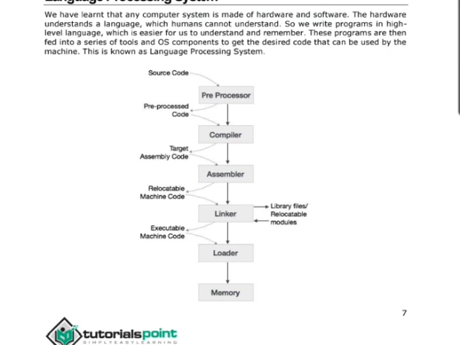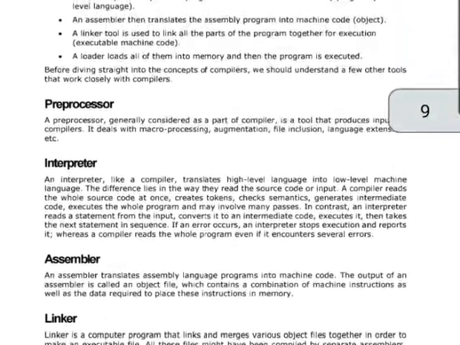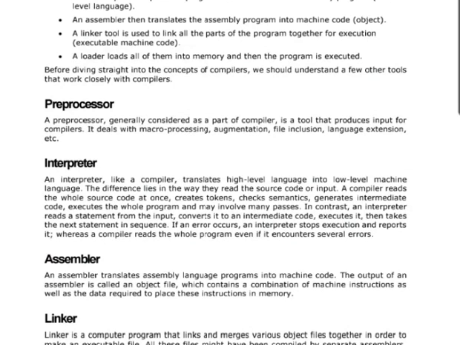Linker has two inputs, the library files and the modules. Then from the linker it is executable machine code which is given to the loader and then to memory. So the high level language is converted into a binary language in various phases.